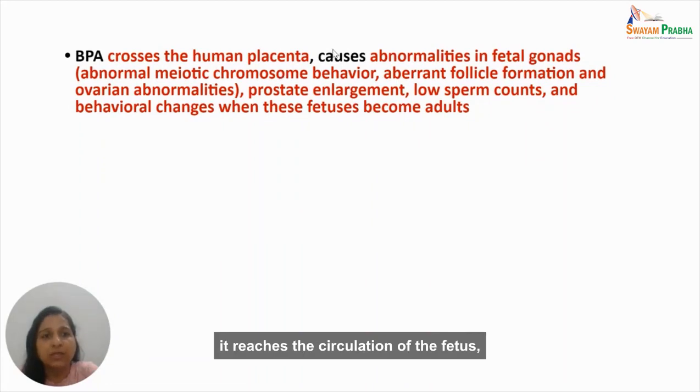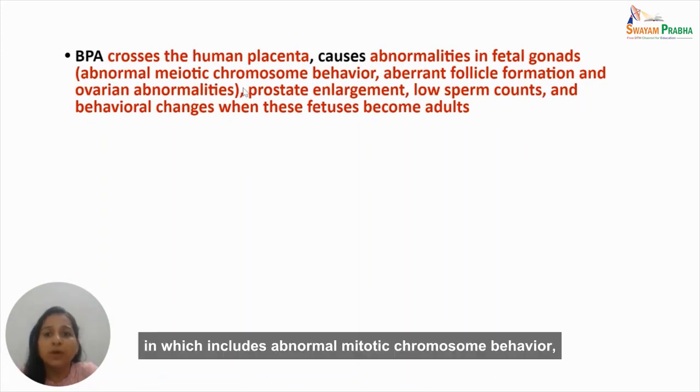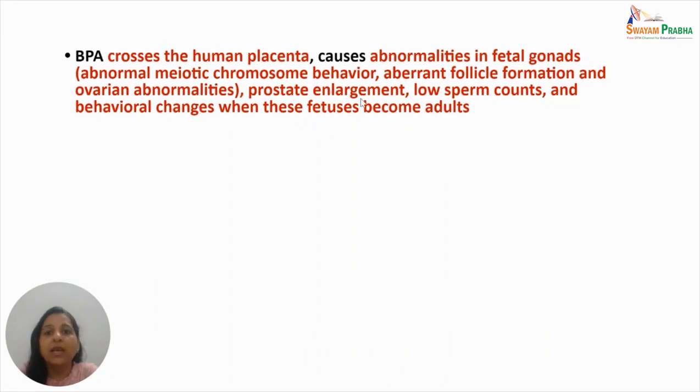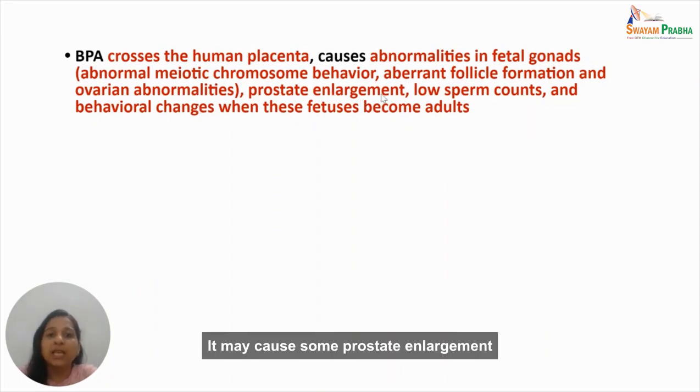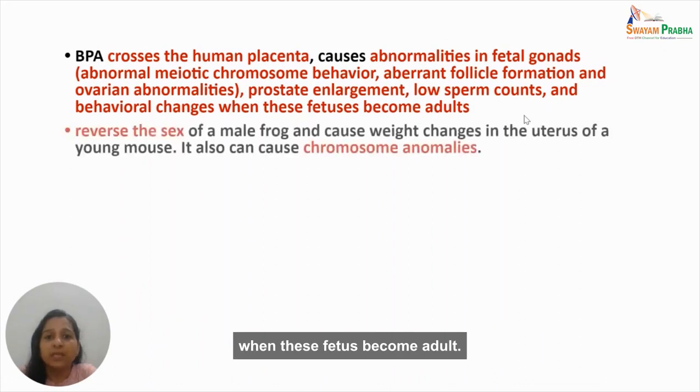It reaches the circulation of the fetus and causes abnormalities in fetal gonads, which include abnormal meiotic chromosome behavior, aberrant follicle formation in the ovaries, and also altogether ovarian abnormalities. It may cause some prostate enlargement. It may cause low sperm counts and also leads to certain behavioral changes when these fetuses become adults.